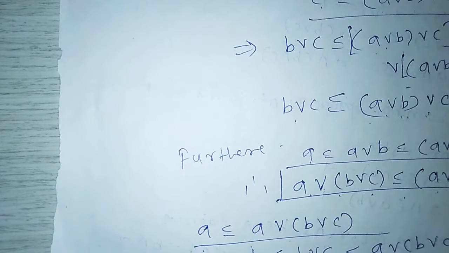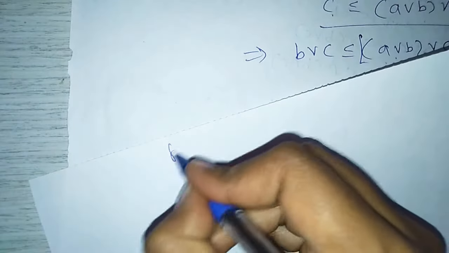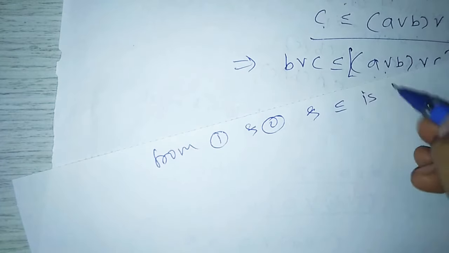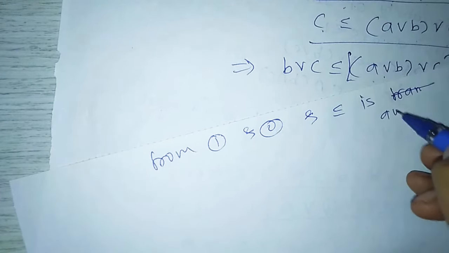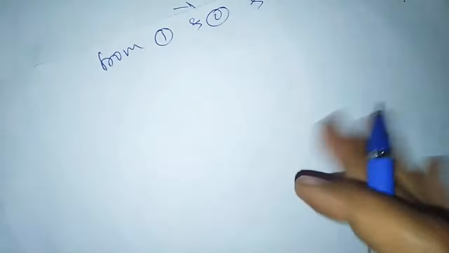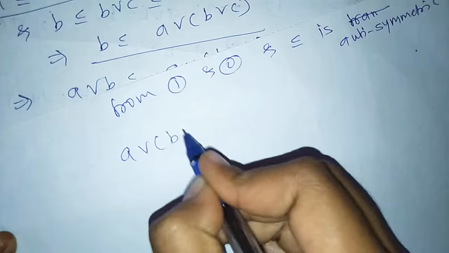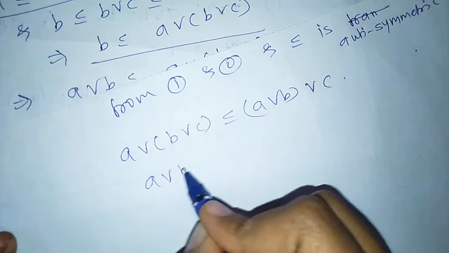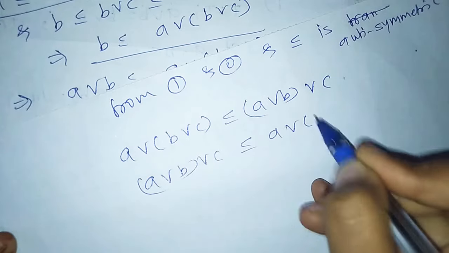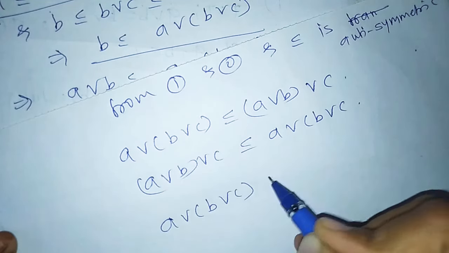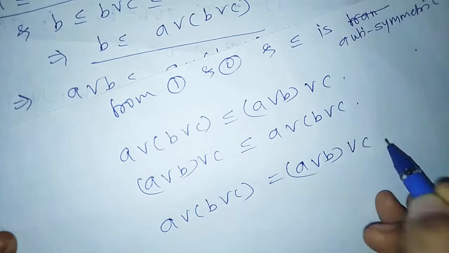From 1 and 2, and since less than or equal is antisymmetric, A join (B join C) is less than or equal to (A join B) join C, and (A join B) join C is less than or equal to A join (B join C), and by antisymmetry A join (B join C) equals (A join B) join C.